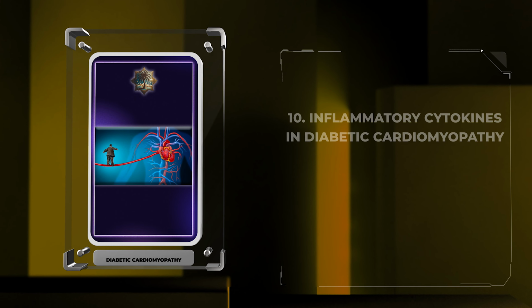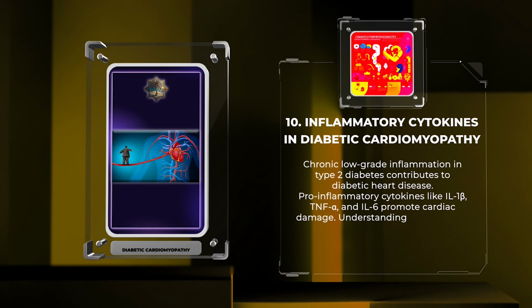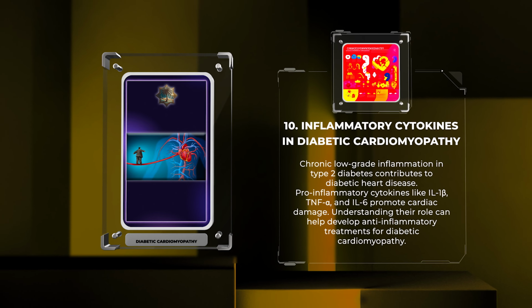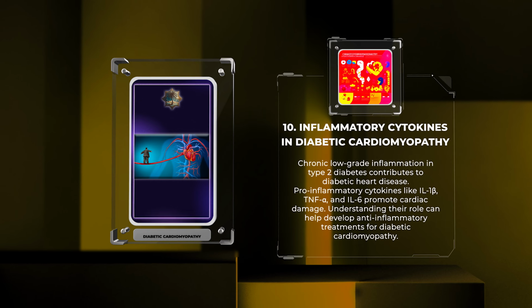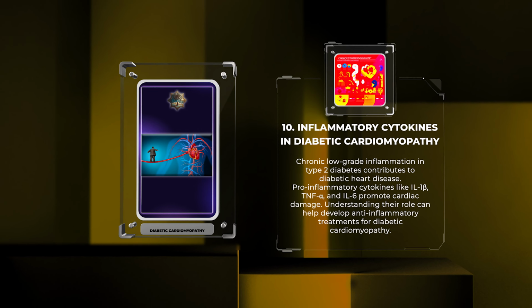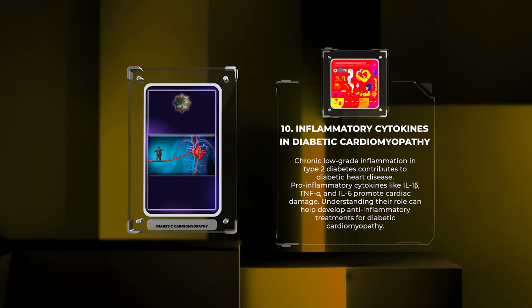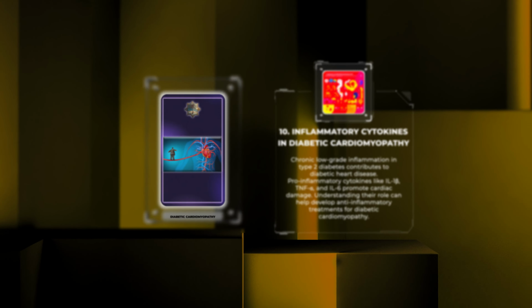Chronic low-grade inflammation in type 2 diabetes contributes to diabetic heart disease. Pro-inflammatory cytokines like IL-1 beta, TNF-alpha, and IL-6 promote cardiac damage. Understanding their role can help develop anti-inflammatory treatments for diabetic cardiomyopathy.